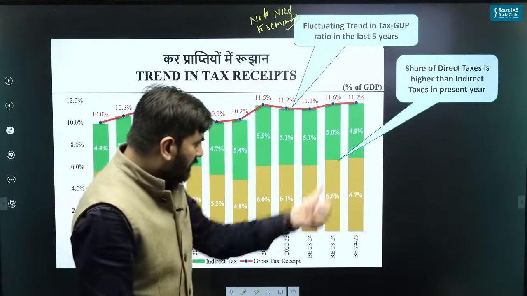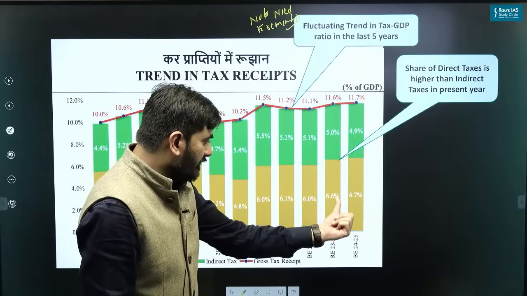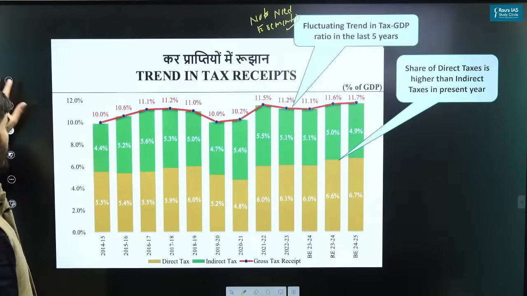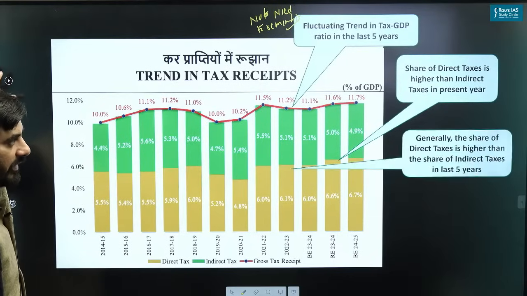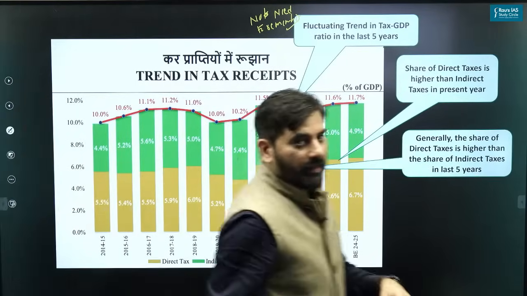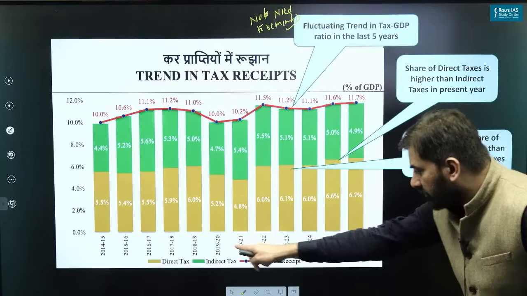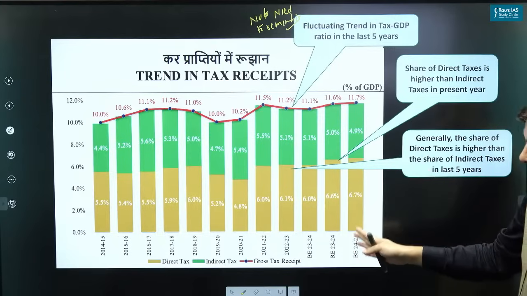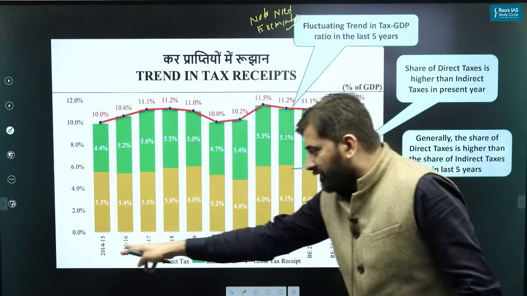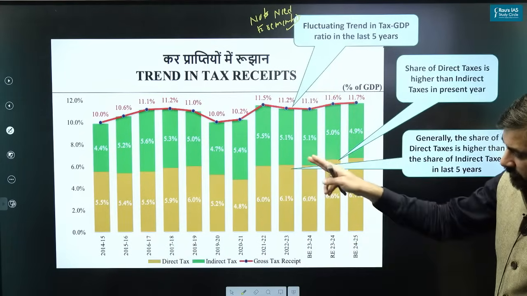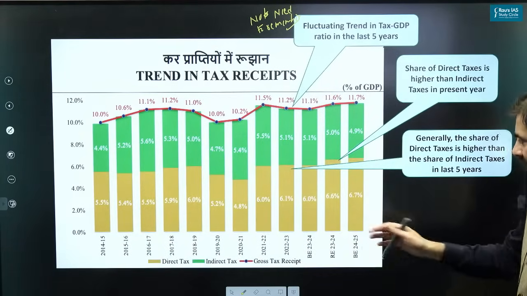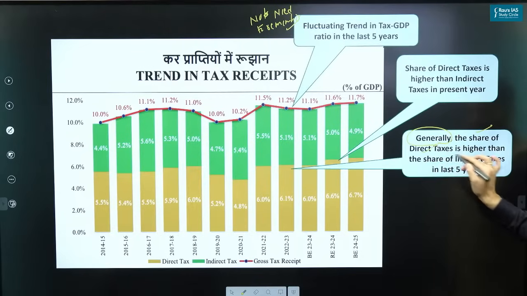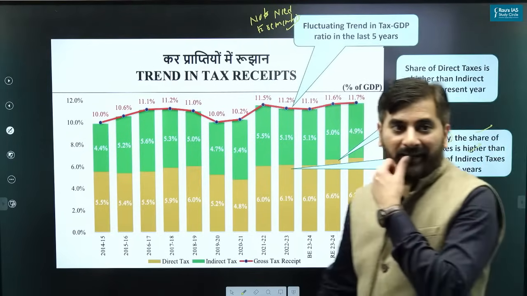Then you can see, right now I told you share of direct taxes is 6.6, indirect taxes is 5. So share of direct taxes is higher than the indirect taxes. And if you see the last 5 to 6 years, in fact not just 5 to 6 years, from almost around 2014-15, 8 years until now, generally the share of direct taxes is higher than the share of indirect taxes.